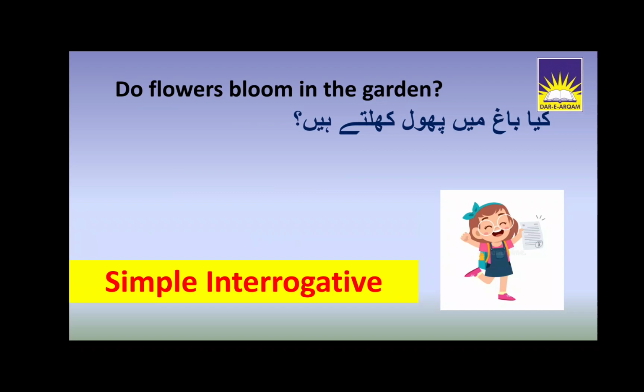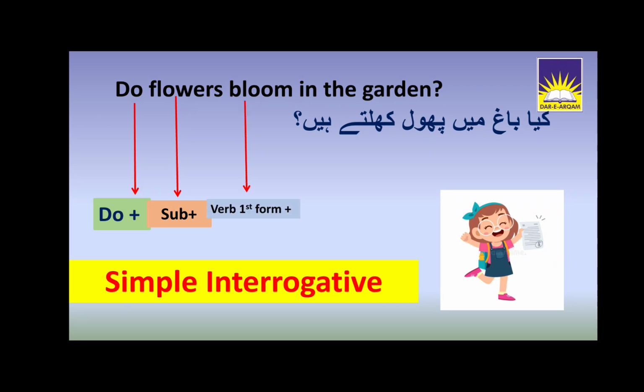Here the example is, do flowers bloom in the garden? Now come to the formation. First comes do, then subject, yes, then what? Then the first form of verb comes again here, and then your object will come. But in simple cases, do will come first, then subject, then verb and then object.